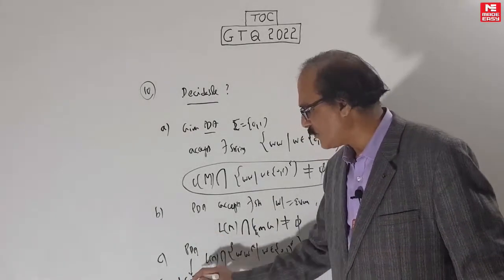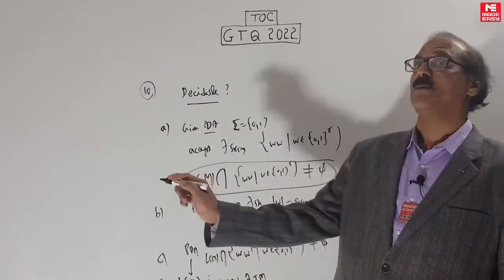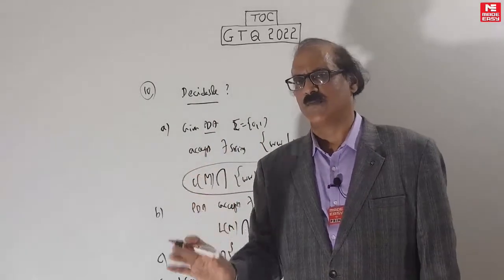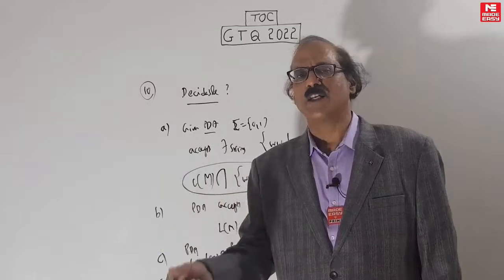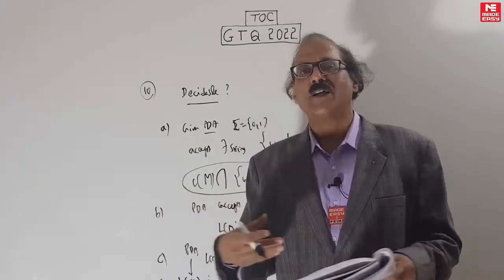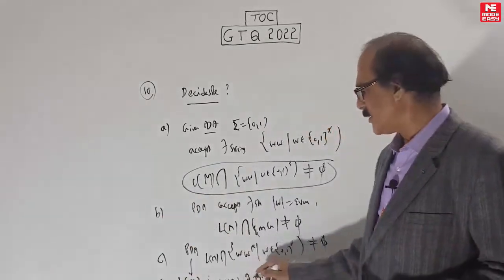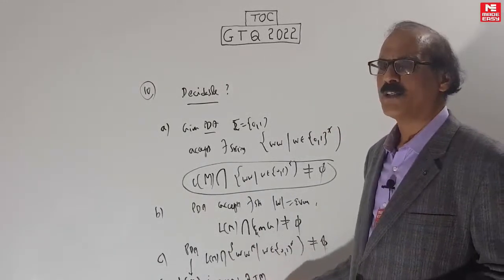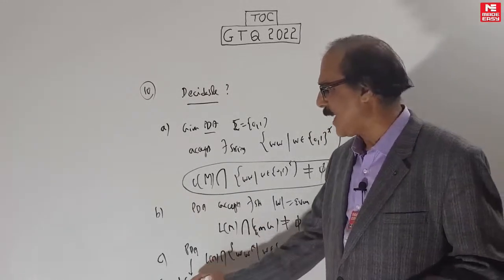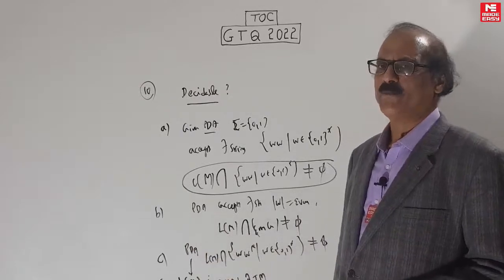Whether the language of that PDA is acceptable by some Turing machine. Remember, they have not given any Turing machine. Because if they give both the PDA and Turing machine, it will become equivalence of PDA and Turing machine. That's undecidable. There is something else. Whether it is accepted by some Turing machine? That means, is there some Turing machine which will accept the same language accepted by a PDA?